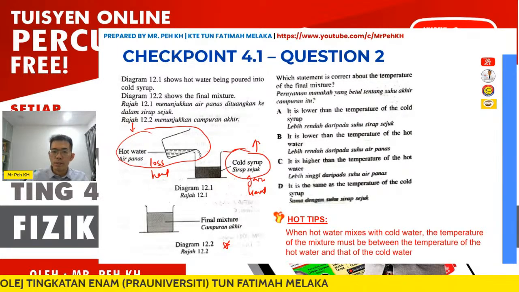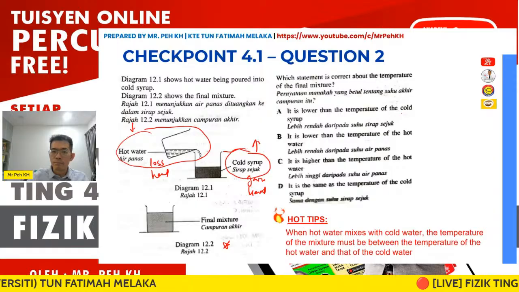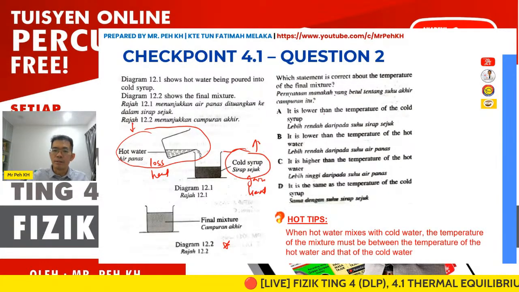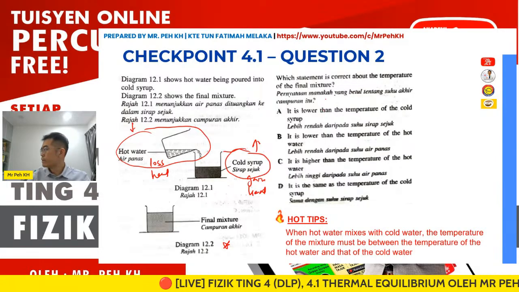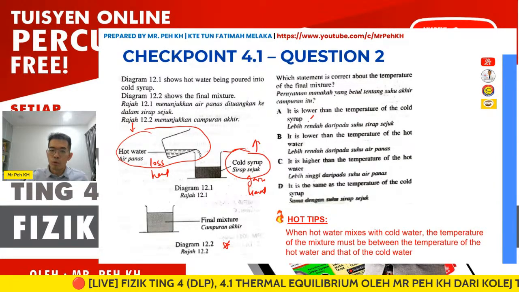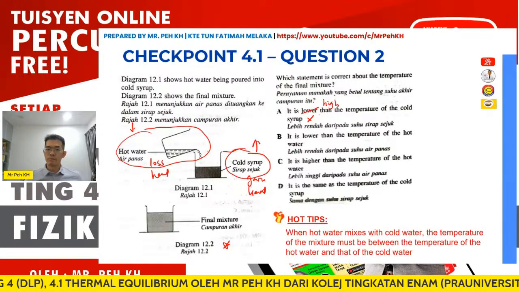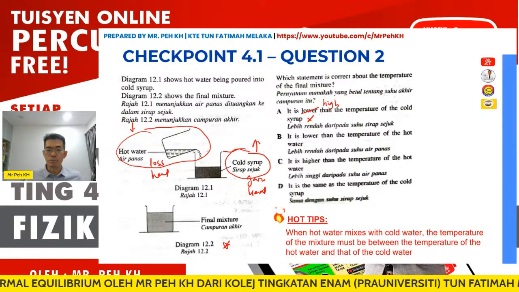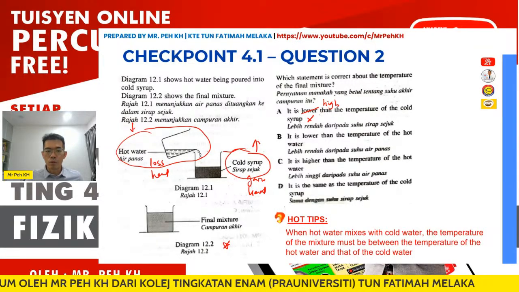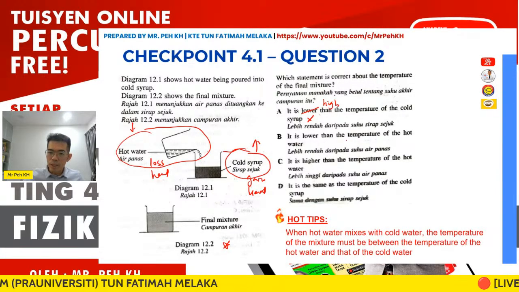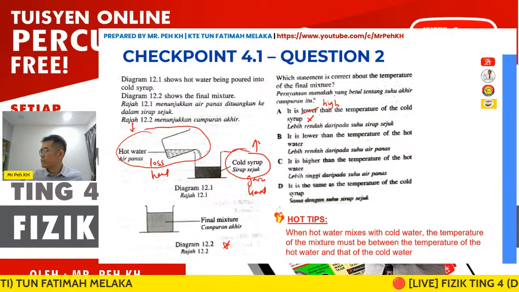So here, A, lower than the temperature of the cold syrup. Lower than is wrong, right? Because the final temperature is between the temperature of the cold syrup and the hot water. Then B is lower than the temperature of the hot water.